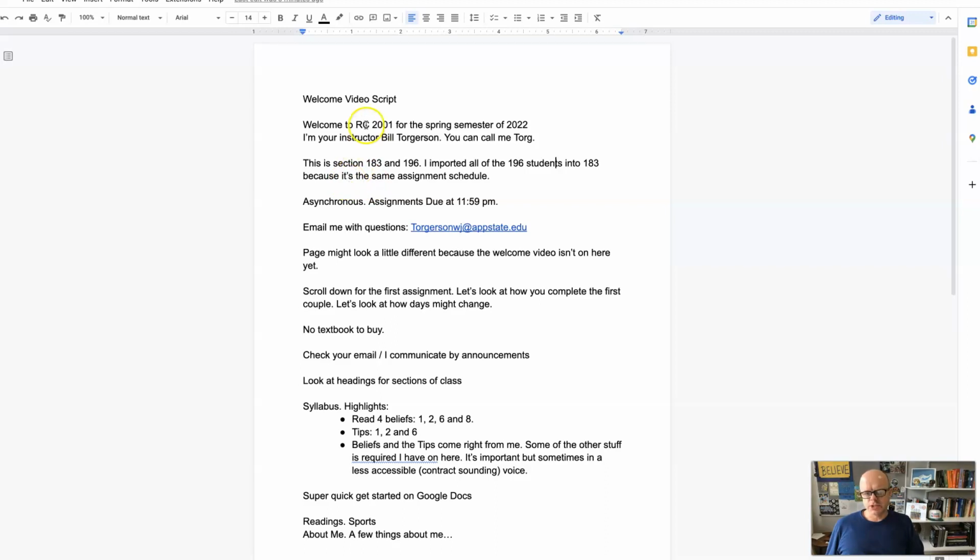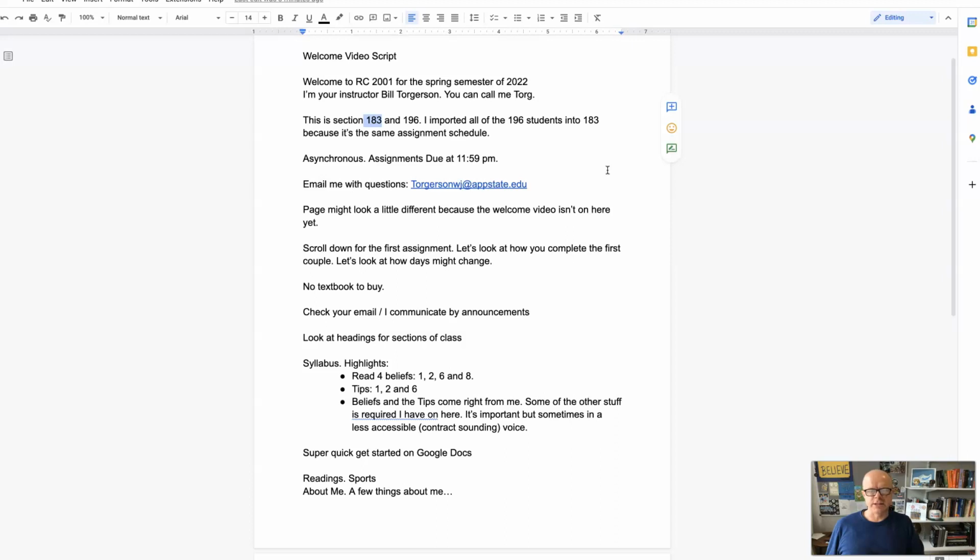This is actually two sections of the RC 2001 class. I took the section 196 class and imported it into 183 because it's the same assignment schedule. So we've got like 36 students enrolled on our As You Learn page. We'll look at that in a second.